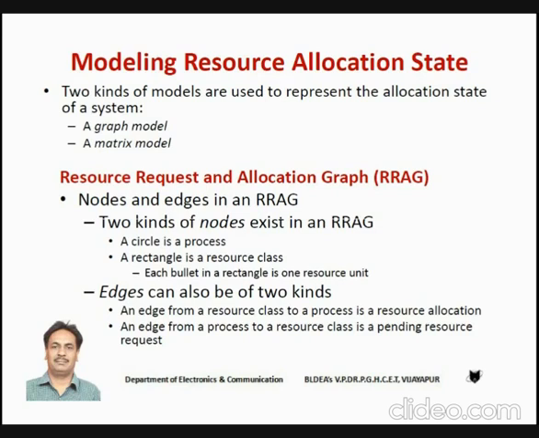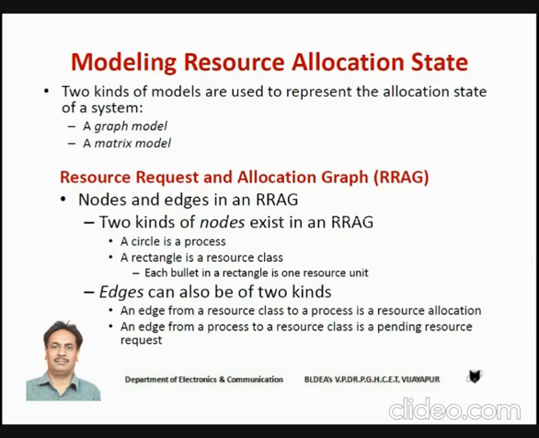Okay. So remember, this graph mainly consists of a circle, which indicates a process. It consists of a rectangle, which indicates the resource class. Within the rectangle, we can have some dots, and those dots indicate the number of resources. If you have two dots, that indicates that you have two resources of the same type.